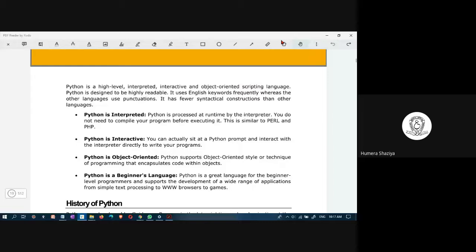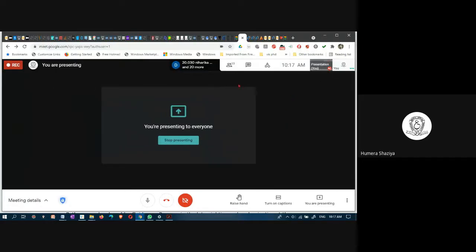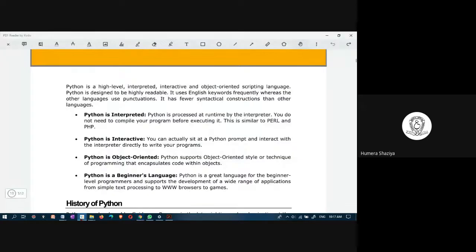We already covered that Python is a high-level interpreted, interactive, object-oriented scripting language. Students, will anyone tell me the difference between scripting and programming language? We covered the difference, and also please tell me the difference between compiled and interpreted language. Compiled means the entire code is executed at a time, and interpreted means the code is executed line by line. Very good. That is the difference between compiled and interpreted.